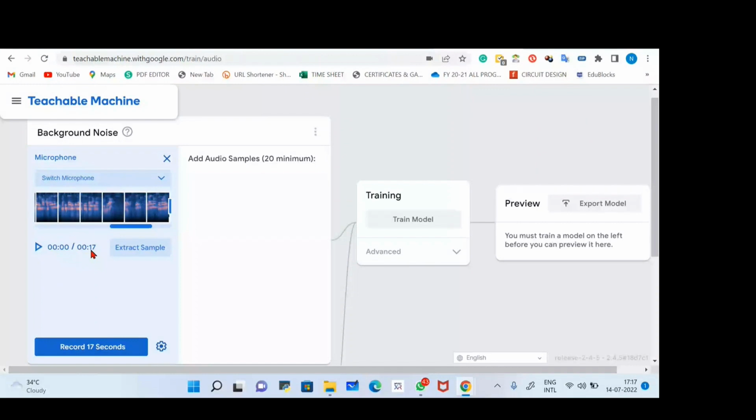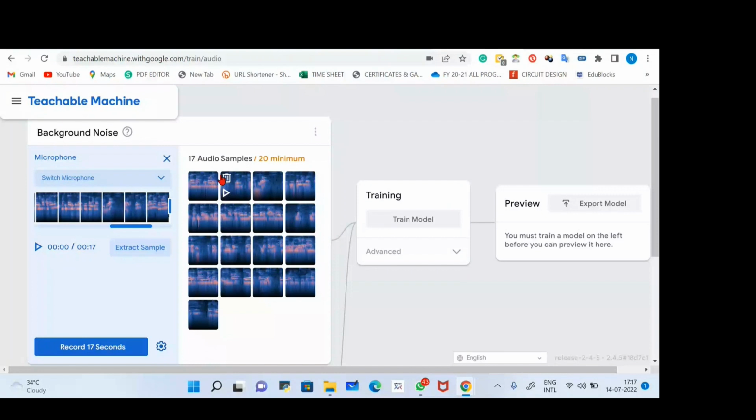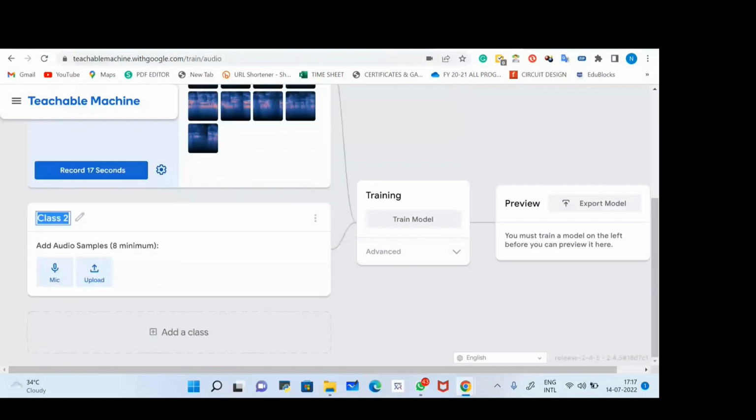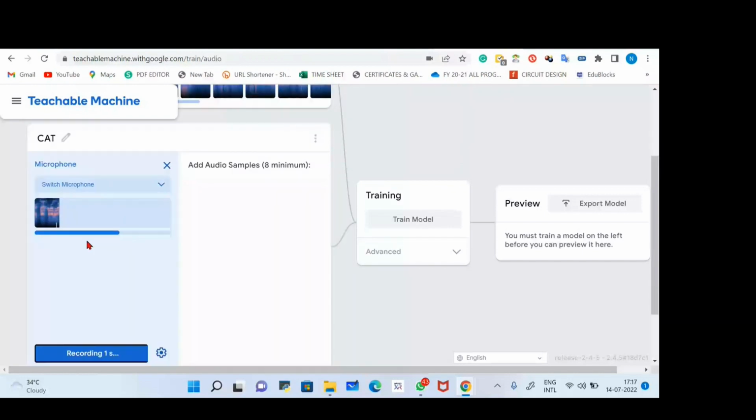Now I have to click extract sample. Why extract sample? Because the complete audio I have recorded is now going to be divided into samples. These are the samples of my voice, and this one is the first sound. Then, if you want to use the sound of a cat, click over here and start meowing. It will record the sound of a cat. Again, when it's complete, extract the sample, train the model, and when you click on the same, it will identify whether it's a normal human sound or an animal's cat or dog sound.